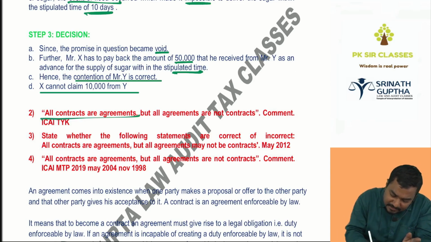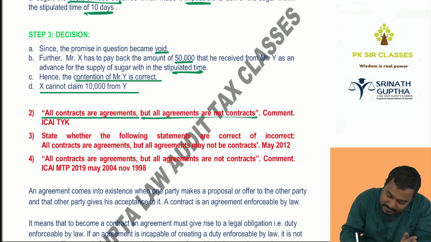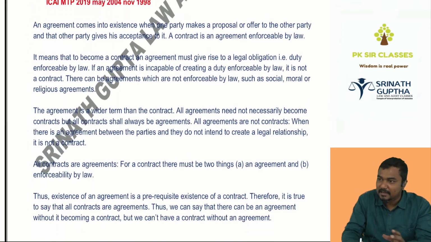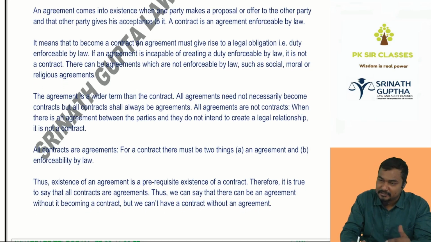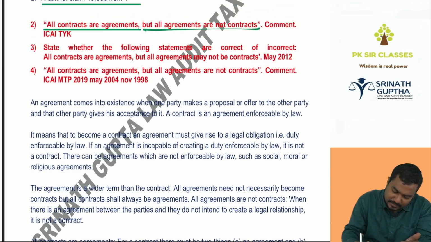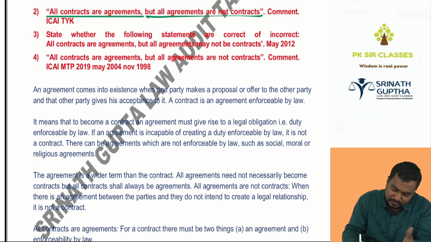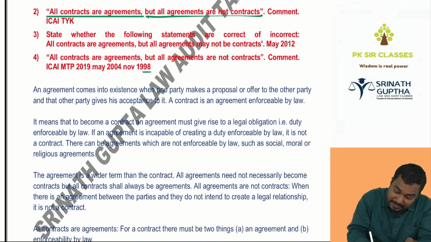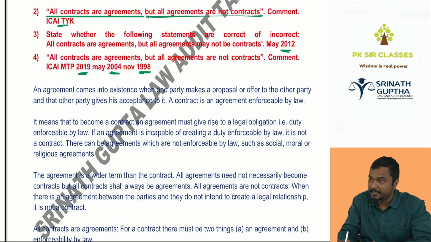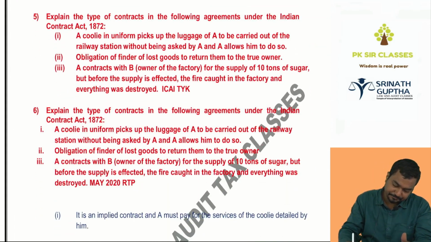The same question was asked. All contracts are agreements, true. But all agreements are not contracts. So we have to write everything about whether a domestic agreement will become a contract, whether a commercial agreement will become a contract. This question is for around 3-4 or 4-5 marks. Look, 1998, 2004, 2019, 2012, ICA test your knowledge, right now in your ICA material. Right question.